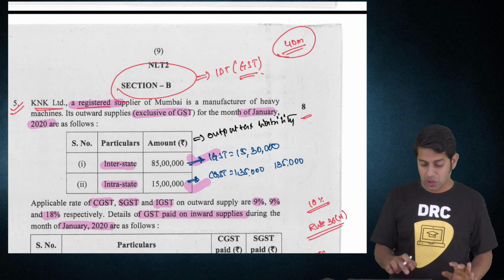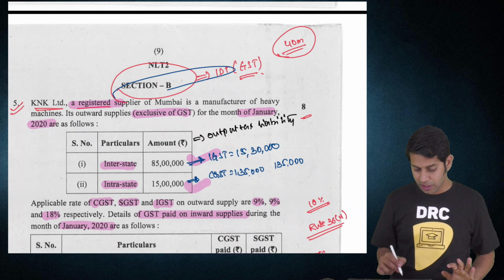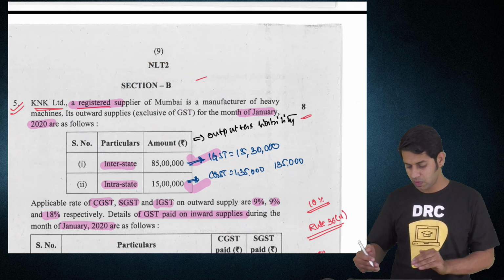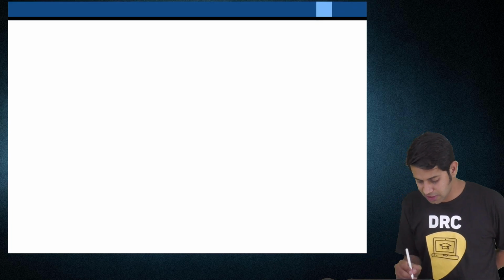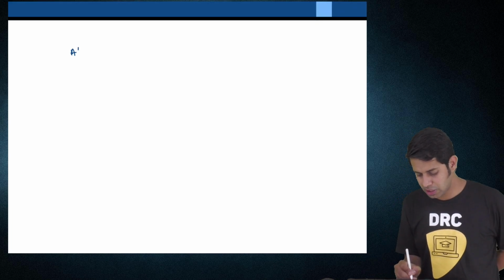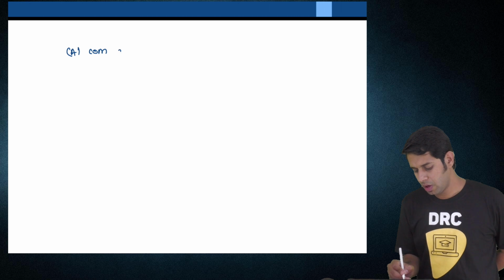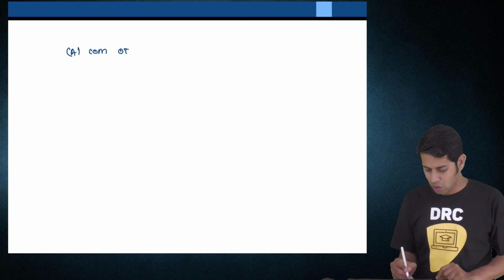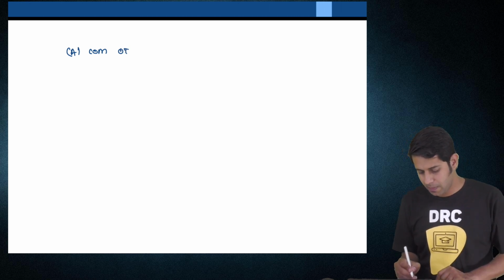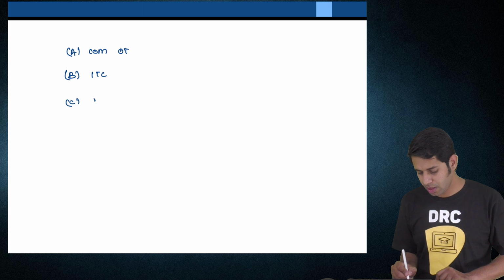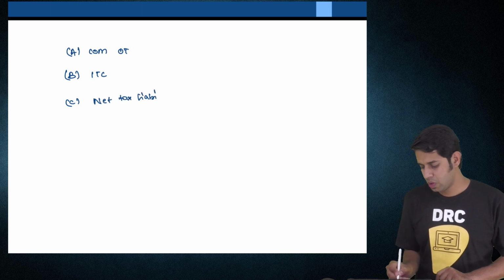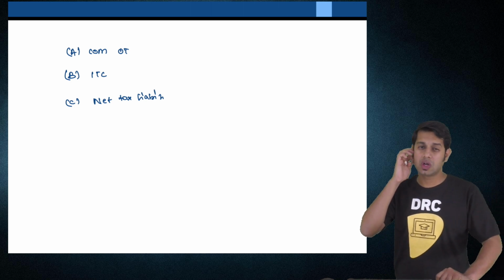I am not actually solving the way we should solve in your examination. In your examination, if you answer like this, they will not give marks. How should you answer in examination? First, write computation number 1, computation of tax on outward supply or output tax. Then point B, computation of input tax credit. Then point C, computation of net tax liability. These three separate workings you are supposed to give.